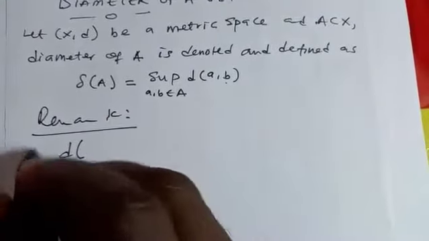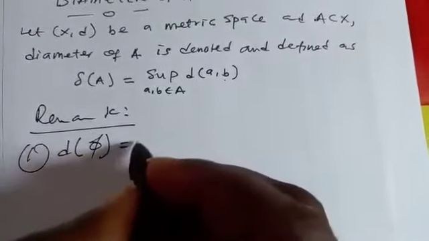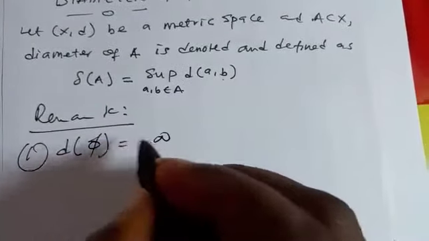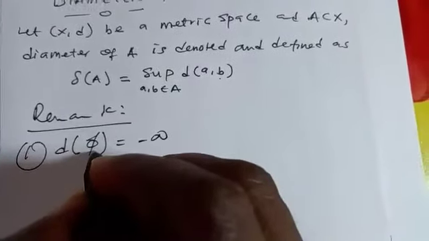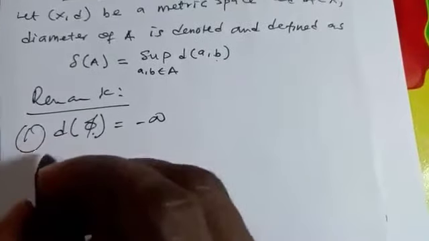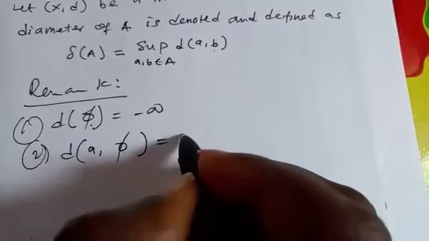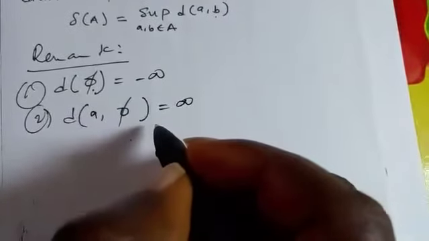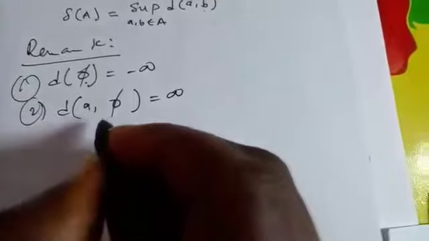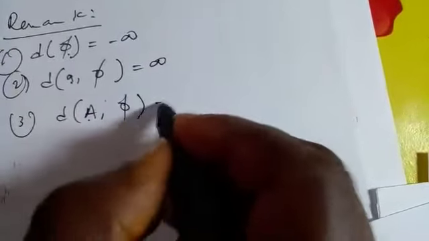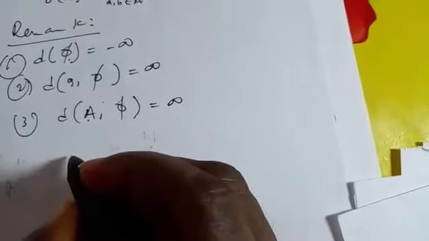Number one, we say that the diameter of phi, where phi is an empty set, is negative infinity. Also, if you have the diameter of A comma phi, this is infinity. If you have the diameter of capital A as a set, comma phi, it is still infinity because phi is an empty set.